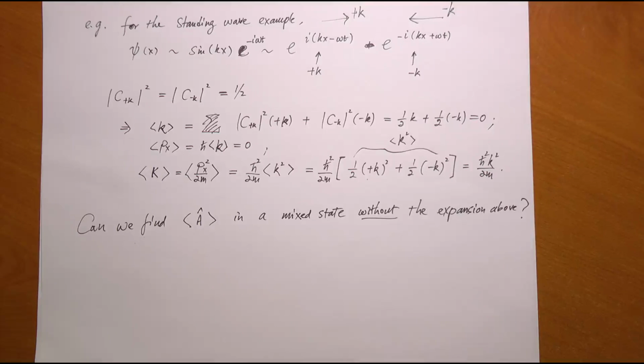You do not have to decompose the wave function into a bunch of pure waves for a given variable. You can simply use the operator associated with that observable A, and you can still find the expectation value.